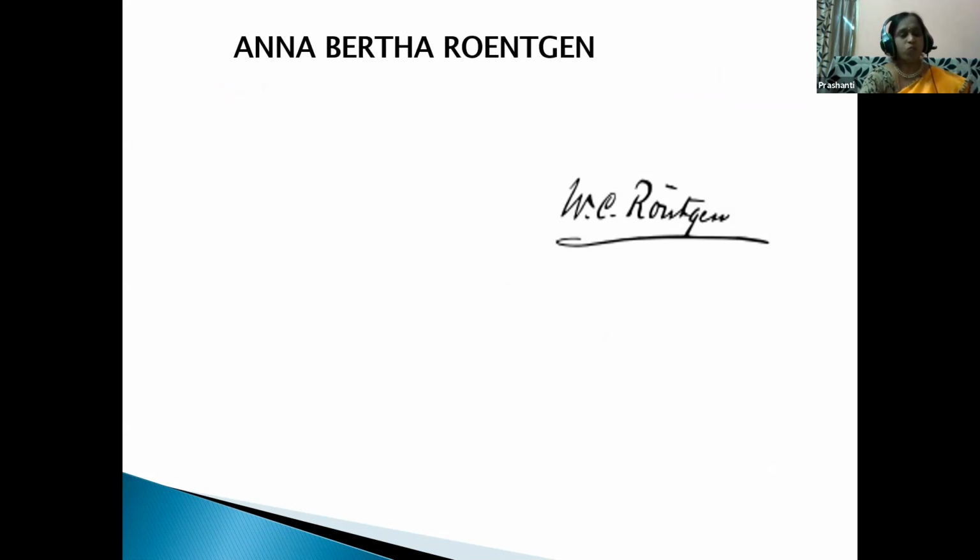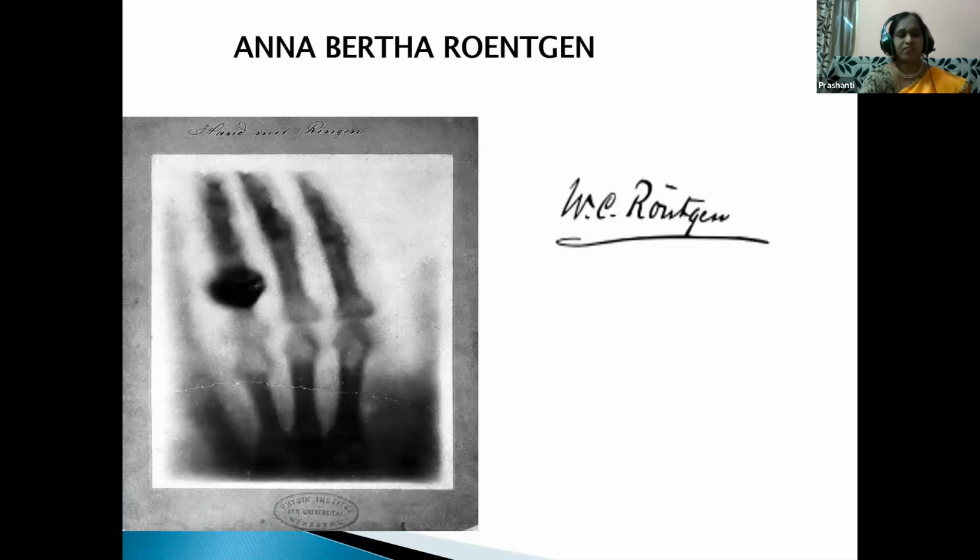You may be wondering, children, why I'm talking about his wife. Yes, behind every man's success is a woman. Likewise, here also, Röntgen's wife really supported him in his experiments. Not only on substances, he wanted to take a radiation photograph of a human being. So his wife gave her left hand to take the radiograph. Here is her left hand radiograph, and you can even see the wedding ring.